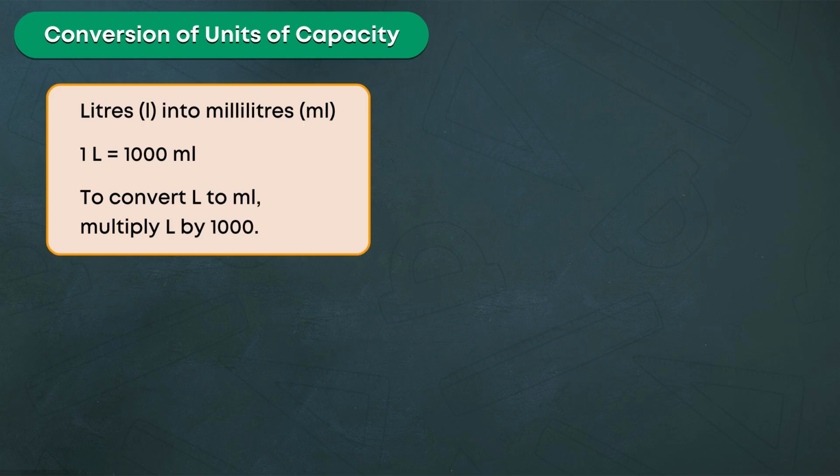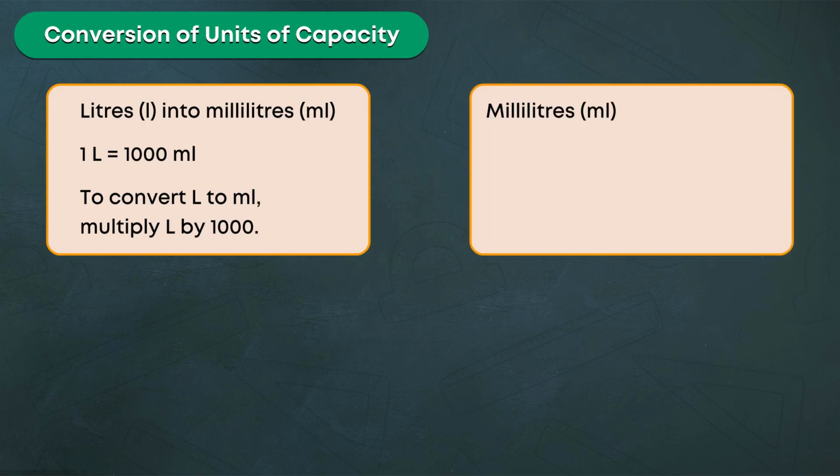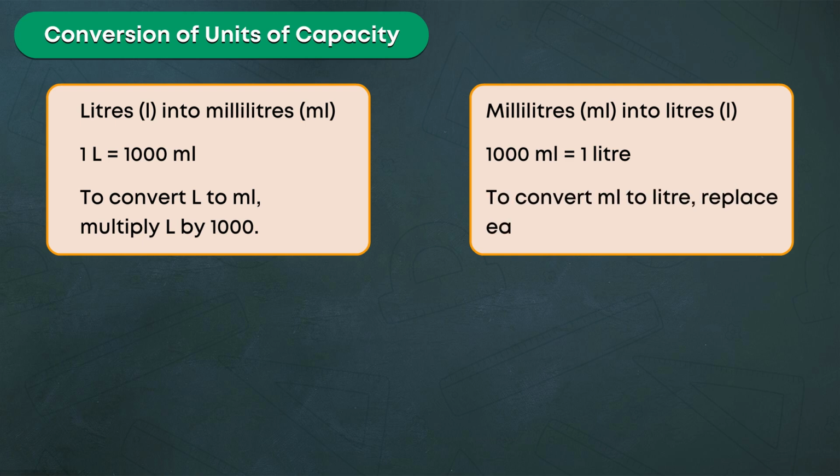Milliliters into liters. 1000 milliliters is equal to 1 liter. To convert milliliters to liter, replace each 1000 milliliters by 1 liter.